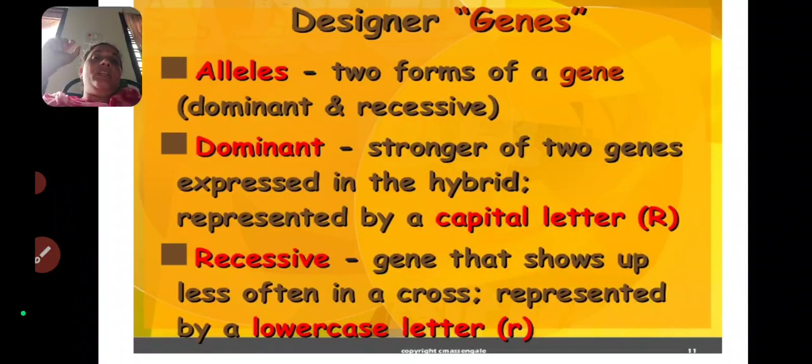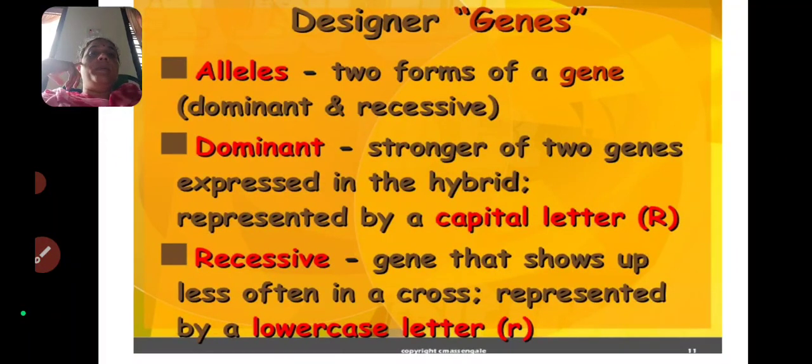The recessive gene is always indicated with lowercase, that means small alphabets. Dominant genes are indicated with uppercase and recessive genes with lowercase. This is the basic phenomenon we have to remember.